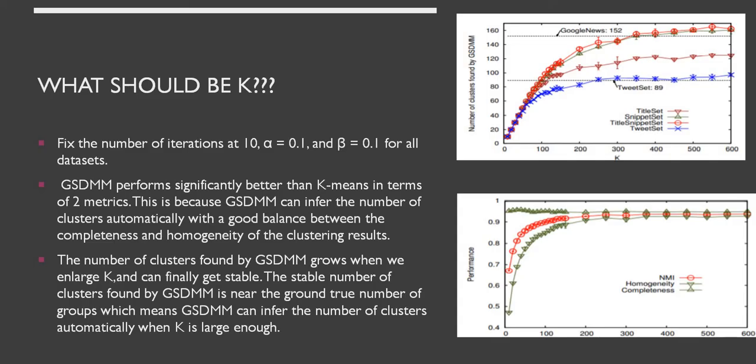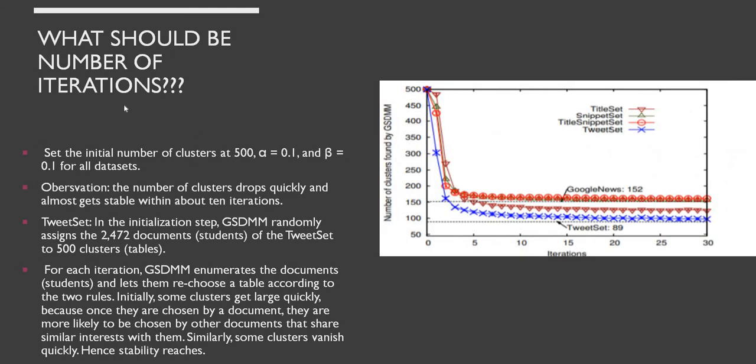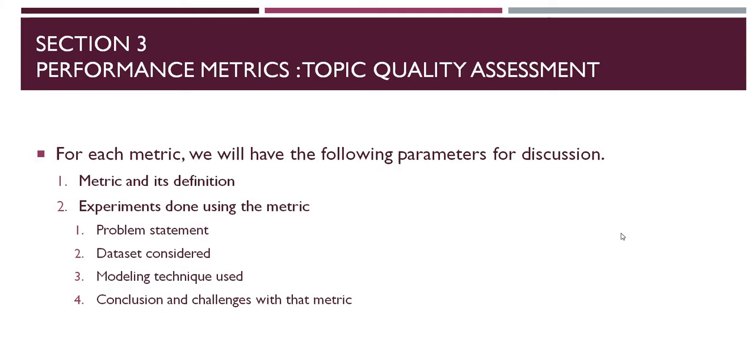We don't need to worry about what the value of k should be. We just specify some value, and you can see it gets optimized ultimately. We can specify a feasible number of iterations and see the behavior of the number of clusters being formed.